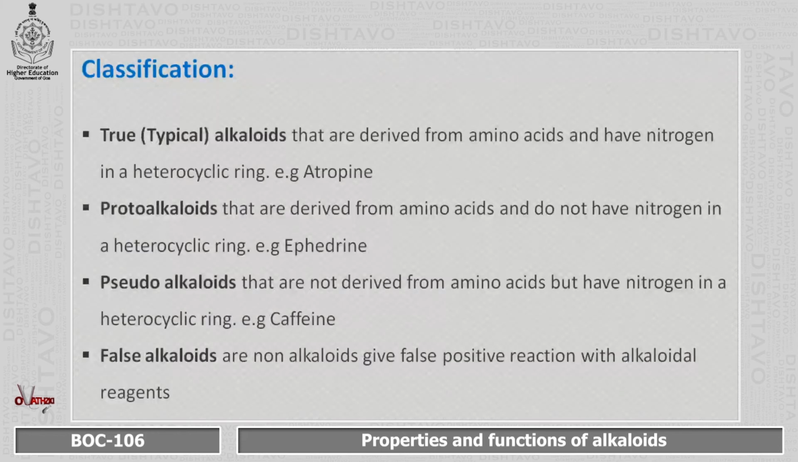Next is pseudo-alkaloids. As the name indicates, these are not derived from amino acids, but they have nitrogen in the heterocyclic ring. An example for this is caffeine. Next is false alkaloids. These false alkaloids are non-alkaloids, but they give a positive reaction with alkaloidal reagents. So these are the different types of alkaloids.